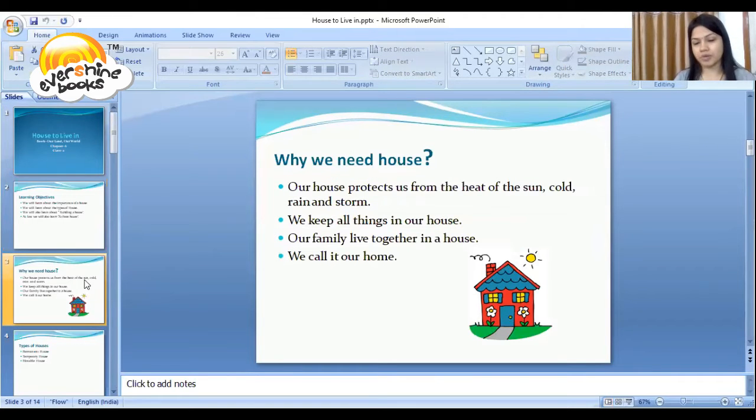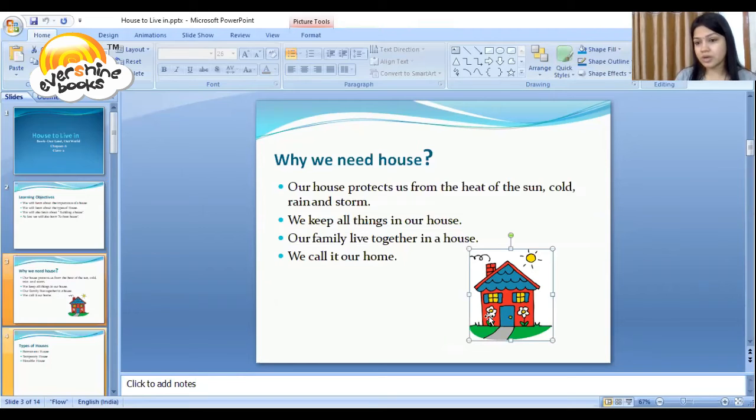Why do we need a house? Dear student, this is a very important question. This is the picture of a house. Our house protects us from the heat of the sun, cold, rain and storm.